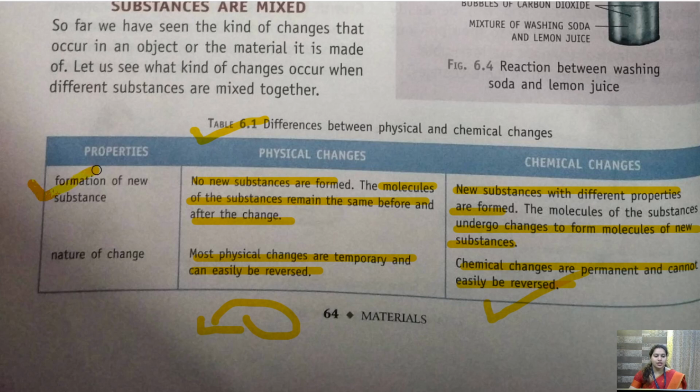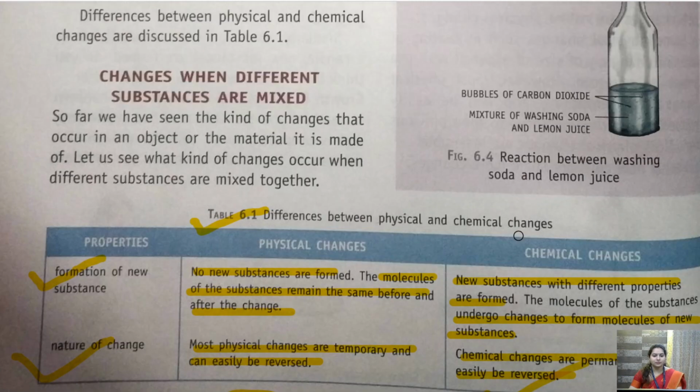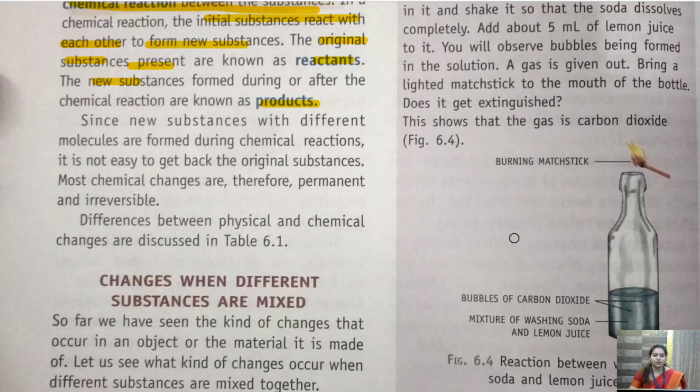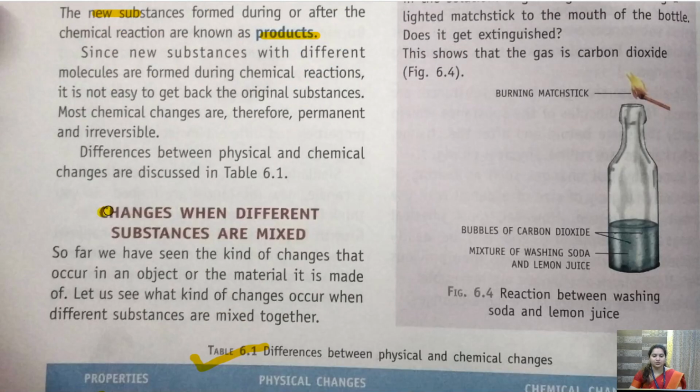Getting it? So these are the differences between physical and chemical change. Alright. Now, coming to the next topic of this chapter, that is changes when different substances are mixed together. So children, before we talked about material changing, कुछ product change हो जा रहे हैं, कुछ substance change हो जा रहे हैं exposed होने की वजह से या water के contact में आने की वजह से.